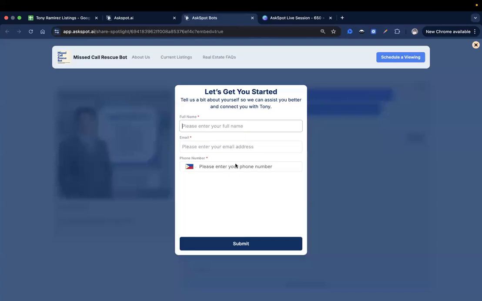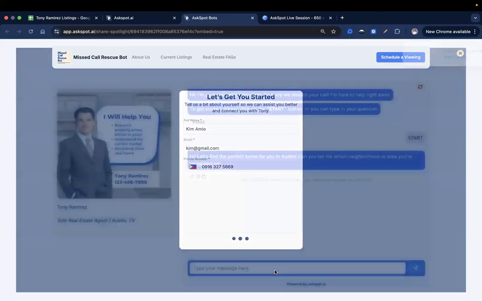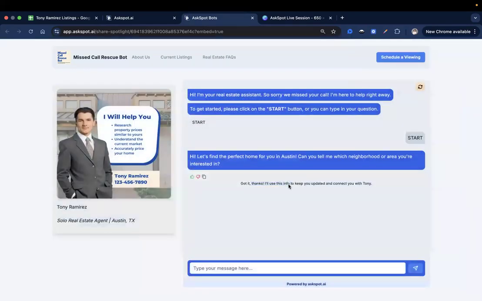Okay, so now I click start and it pulls up this lead collection form. So that's good. And let's just fill this out. It won't let me continue without filling this out. And submit that. Okay, got it. Thanks. I'll use this info to keep you updated, connect you with Tony.